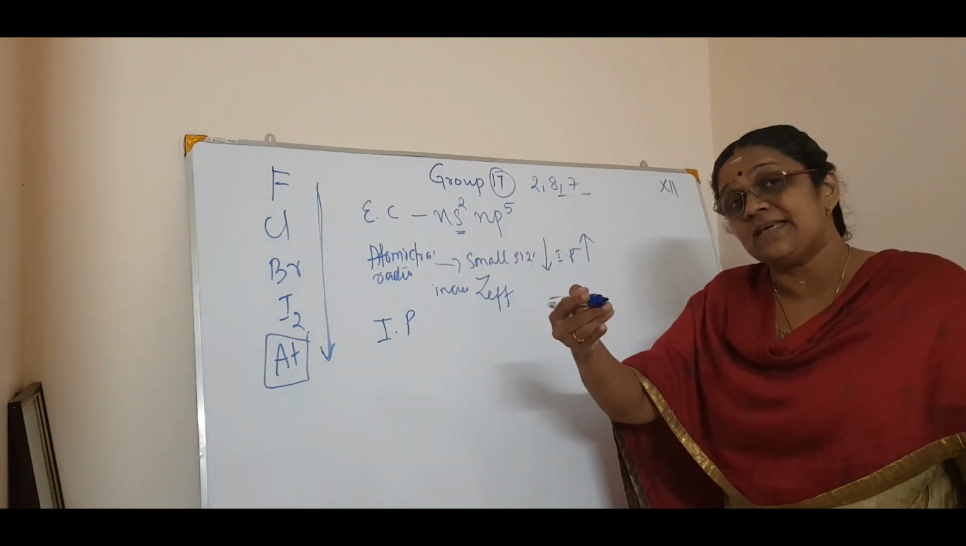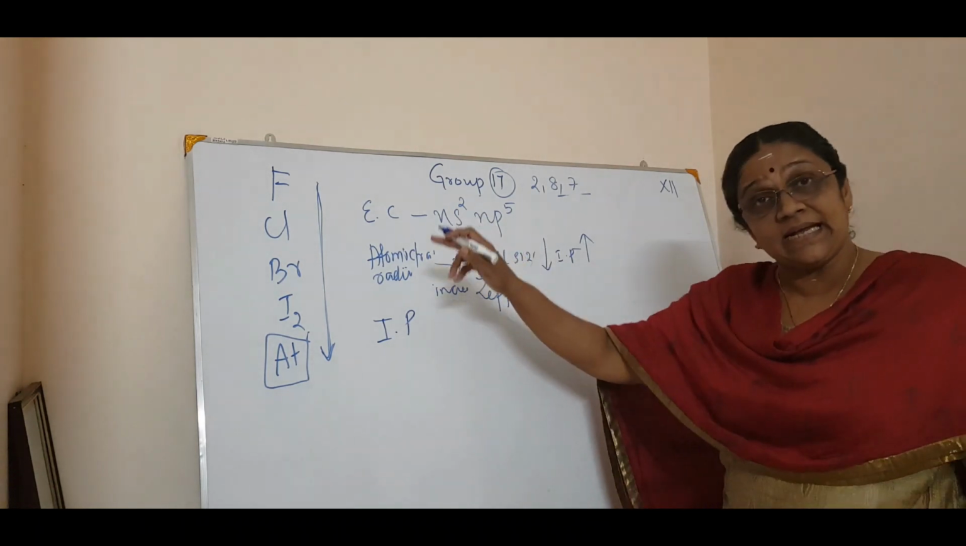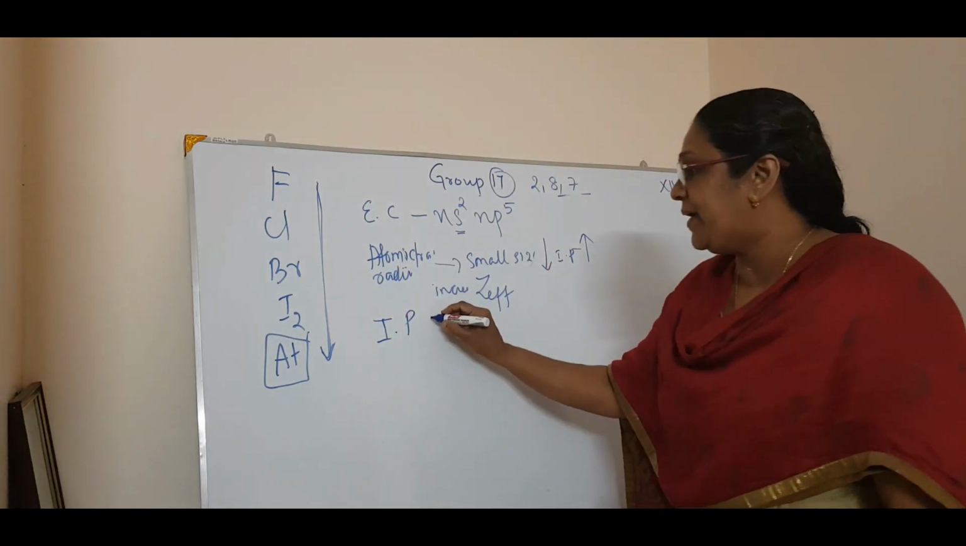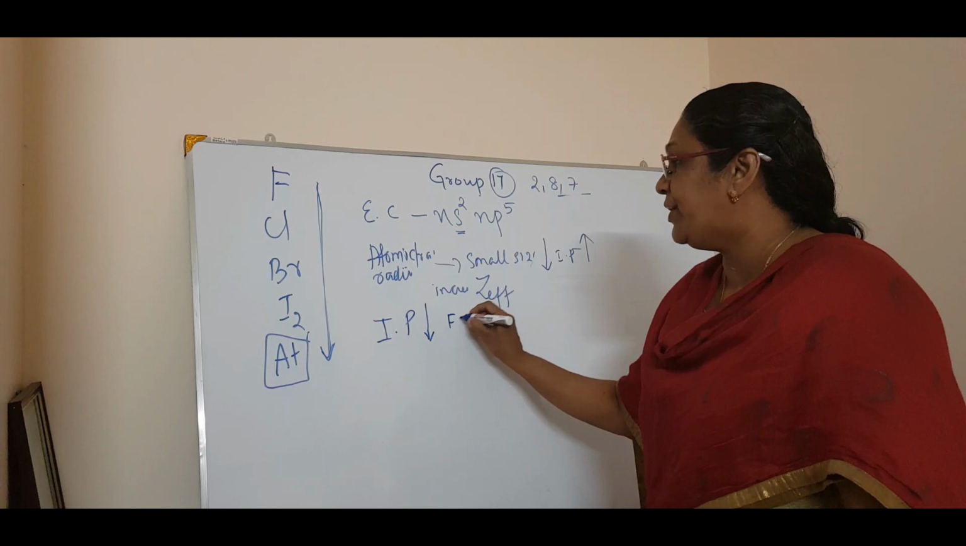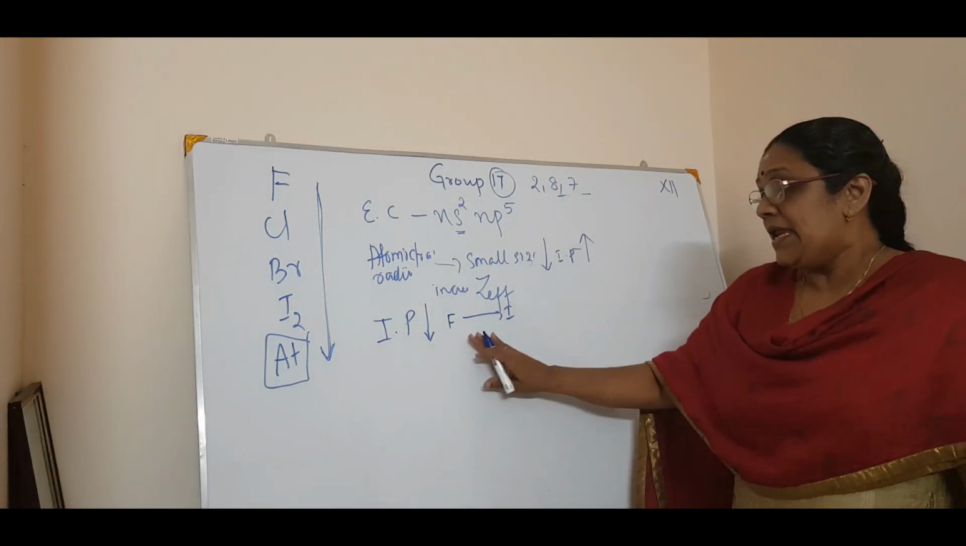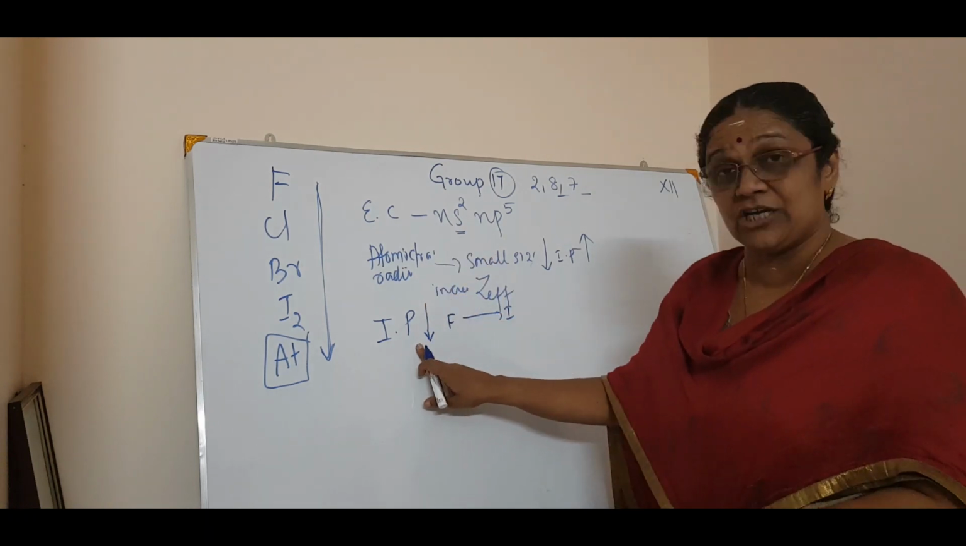So definitely the IP increases, but when coming from top to bottom in a group, the size increases. Why does size increase? The shells increase. Because of that reason, the IP decreases from top to bottom. So that is the trend: IP decreases from fluorine to iodine. You can write like that. Now next comes the electronic configuration, atomic radii, ionization potential.